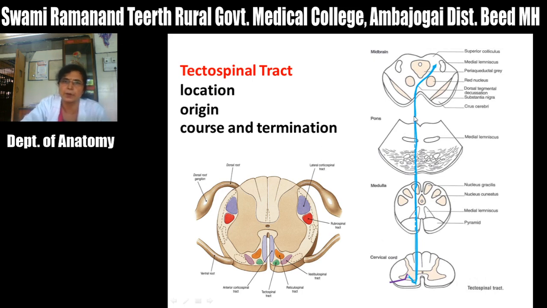Also that information goes to the cranial nerve nuclei, that is the 3rd, 4th and 6th nuclei, which are responsible for the movements of the eyes toward the site of stimulus. So the function of this tectospinal tract is reflex movement of head, neck and eyes toward the site of stimulus.